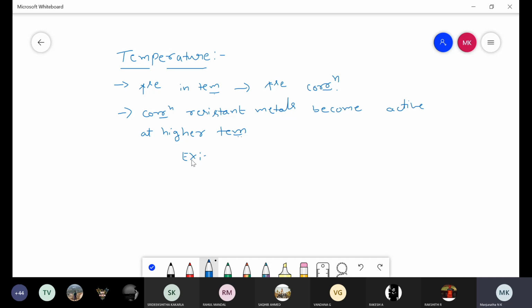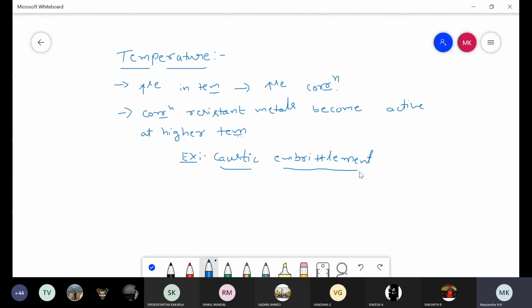For example, caustic embrittlement. Caustic embrittlement means the corrosion observed in mild steel boiler, it is called as caustic embrittlement.